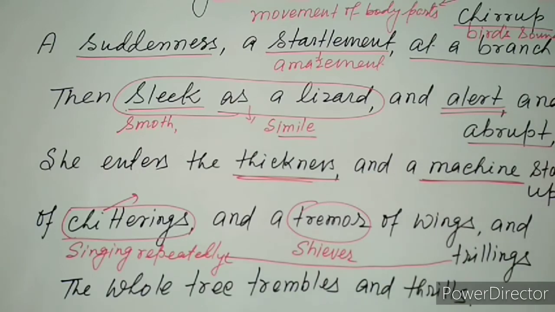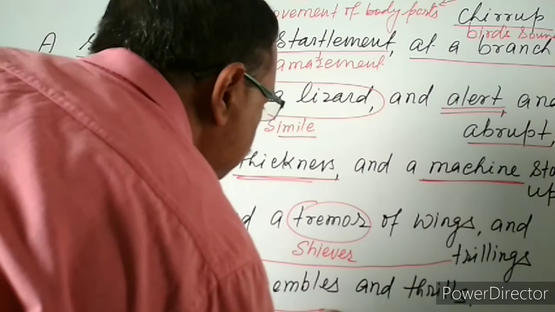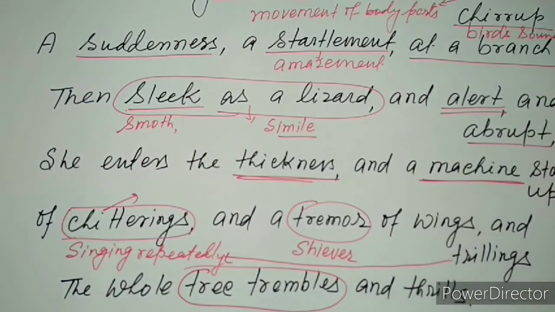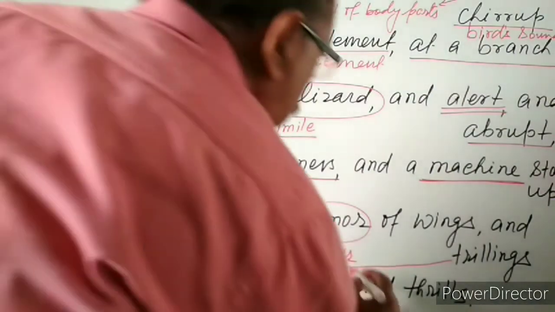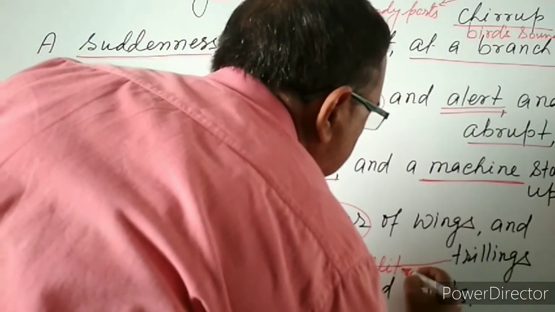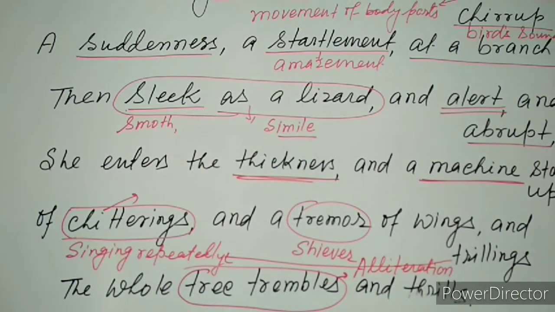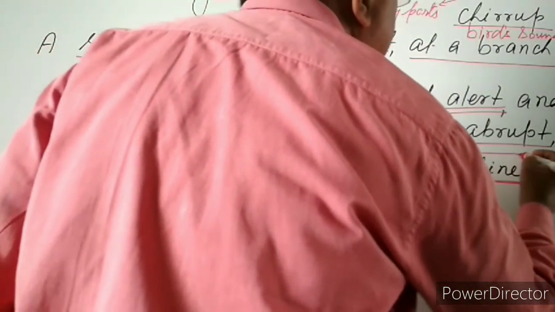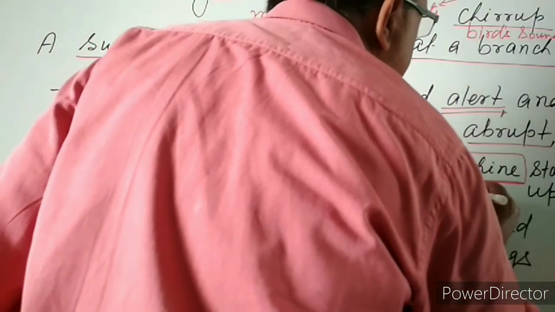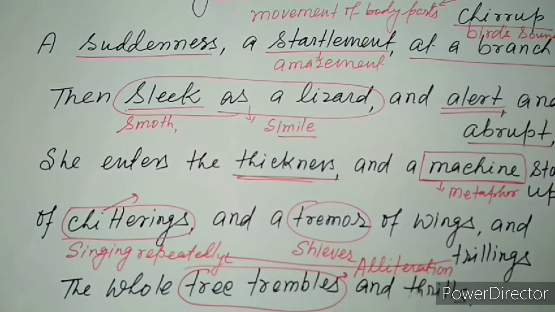And now we will come to tree trembles. Tree trembles is the example of alliteration. And again you will find that the word machine has been used, so it is a metaphor.